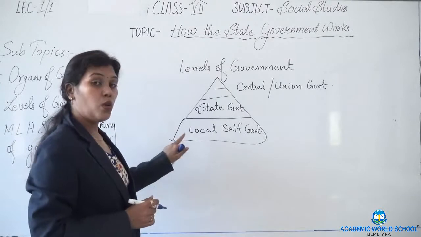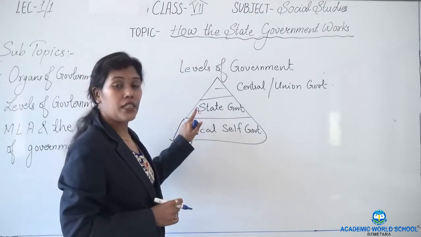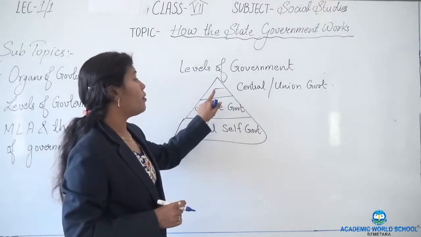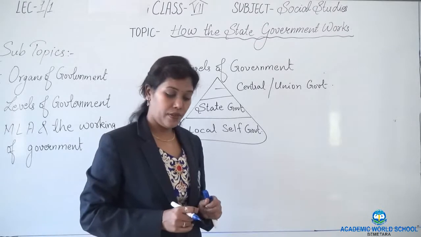First one is the local self-government, which is at the basic level. Above it is the state government. Above is the union government, and the union government is at the highest level.